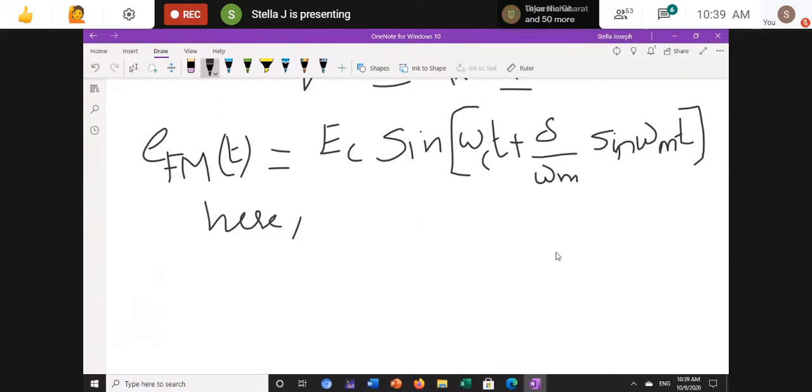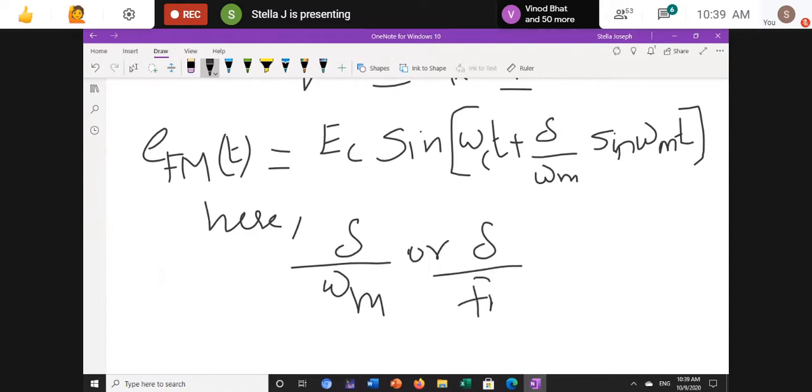Here we are taking del divided by omega m, which is in angular velocity. When it is represented in the frequency domain, it will be mentioned like this: del divided by fm is equal to, we are naming it as the modulation index of frequency modulation, that is mf or m.